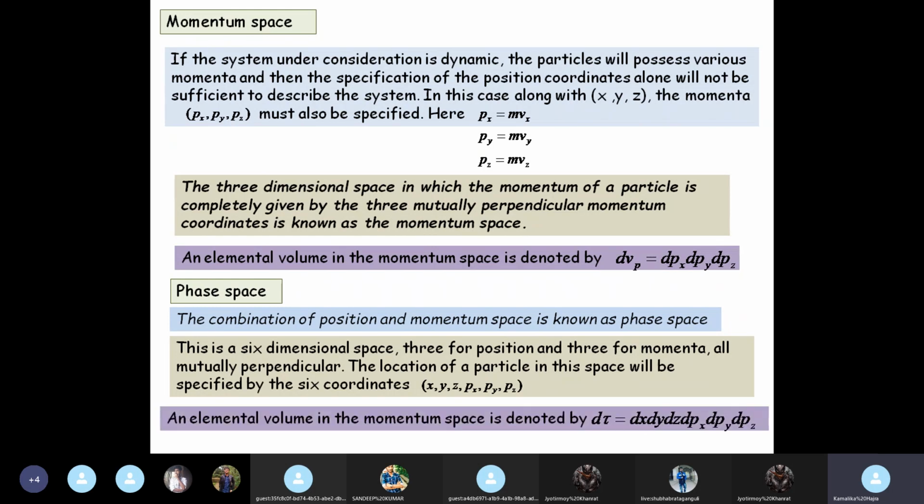And what will be the volume? The elemental volume is denoted by d tau, and it is the product of all these elemental increments in the 6 mutually perpendicular directions. So the elemental volume in phase space is d tau equal to dx dy dz dpx dpy dpz. Is this clear to everybody up to phase space?